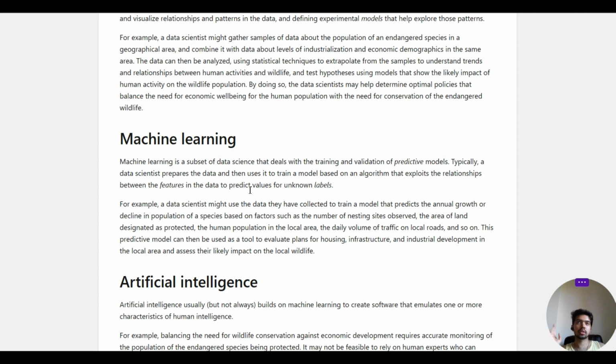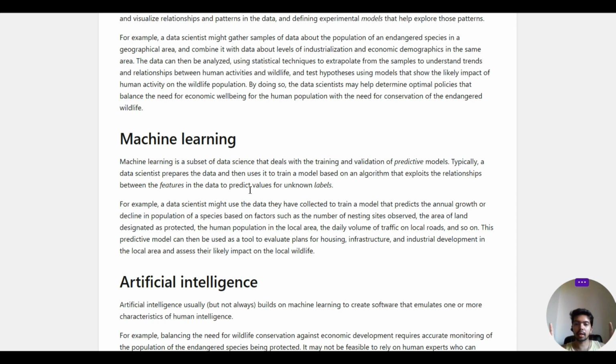Suppose you want to see who is going to win the match today, or who is going to win the World Cup. You have all the statistics, all the teams, and all the values of different columns. It can have different attributes, like the run score and the strike rates. All these attributes are counted as features, and the prediction of whether the country is going to win the World Cup or not is counted as your label. That is yes or no, and in binary it comes as 1 or 0.